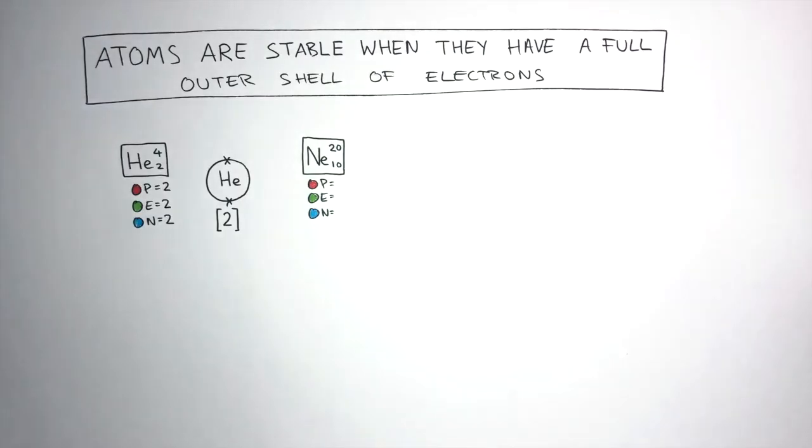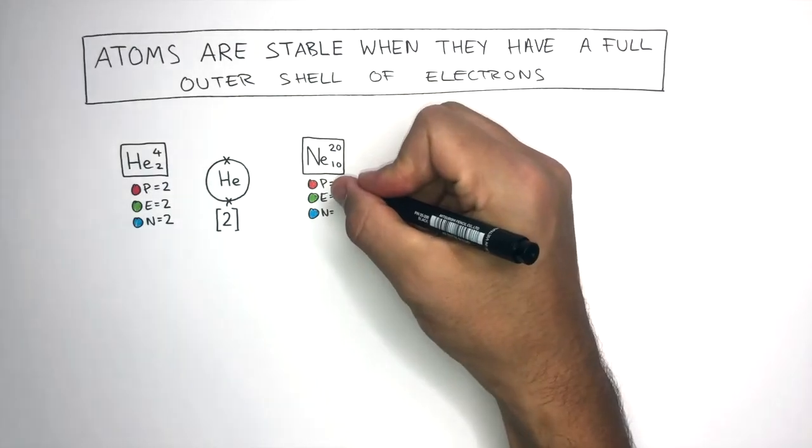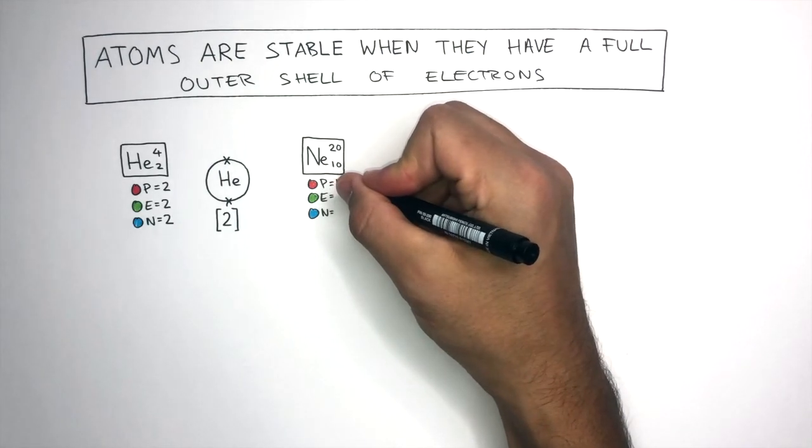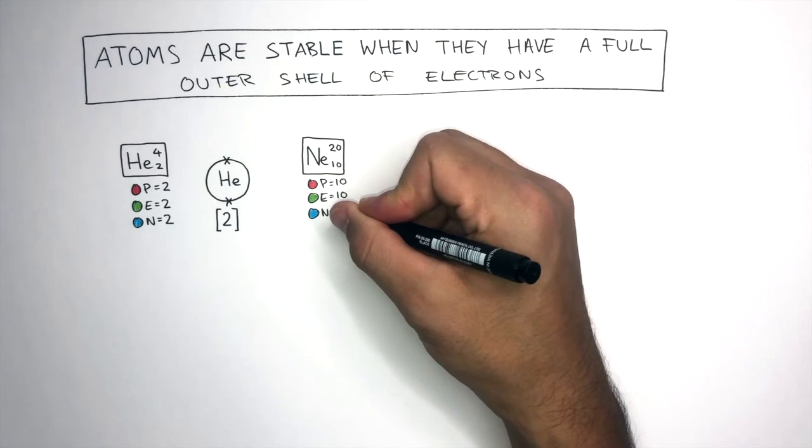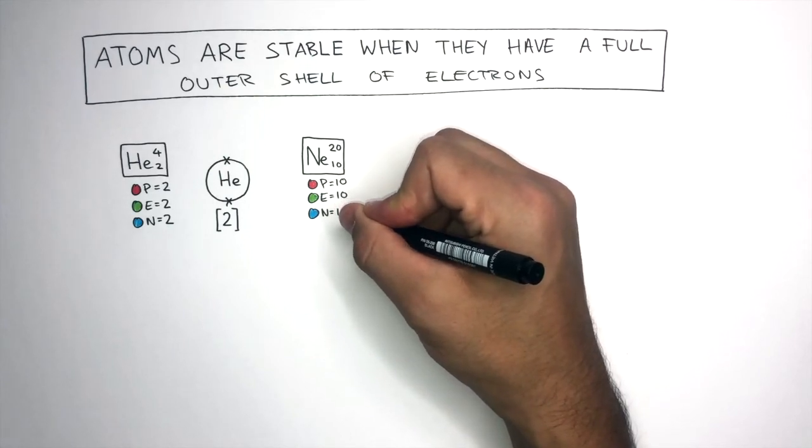Neon is the second noble gas in group 0. It has a mass number of 20 and an atomic number of 10. The atomic number is 10, so there are 10 protons and 10 electrons. And then 20 take away 10 means there are 10 neutrons.